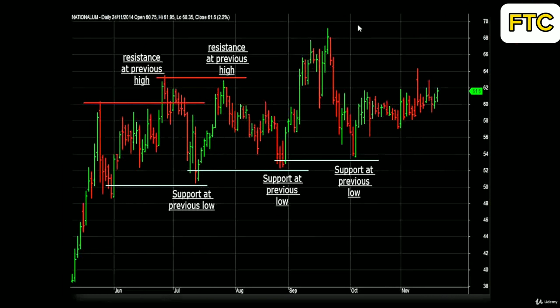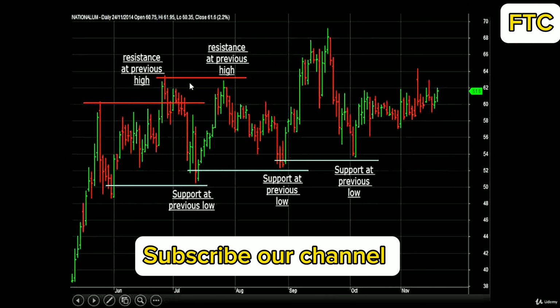In the later half, it fell down, but found support at its previous pattern level of 52. In the month of September, it changed its direction, broke its previous double top level of 63 and went higher to make a new high at 68. Came down, went up, broke the level of 68 but failed to sustain it and came crashing down.